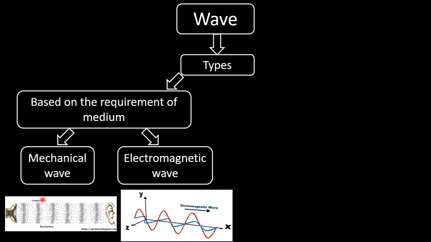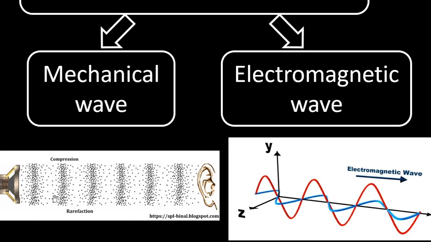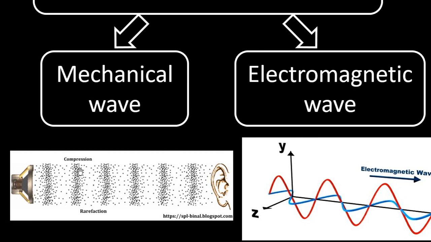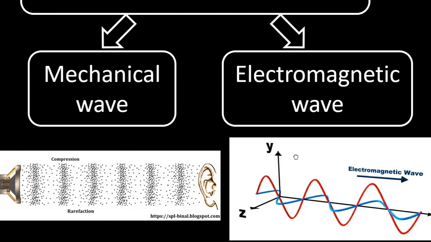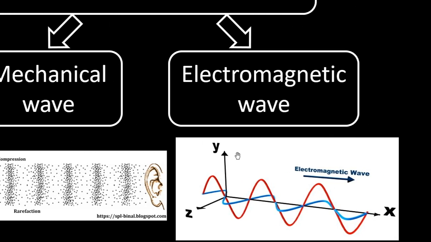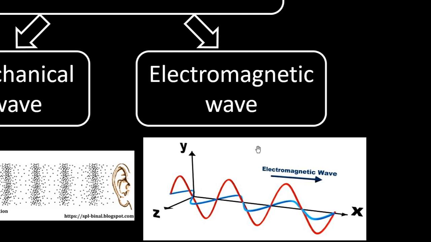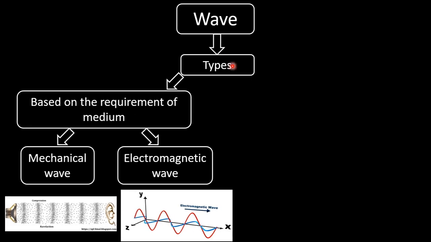As an example of a mechanical wave, we can say sound wave, as a propagating medium is necessary for the propagation of sound. In the case of an electromagnetic wave or non-mechanical wave, we can say X-ray or visible light, which doesn't need any kind of medium for propagation, but they can also travel through transparent media like air or glass. And that is one type of categorization.